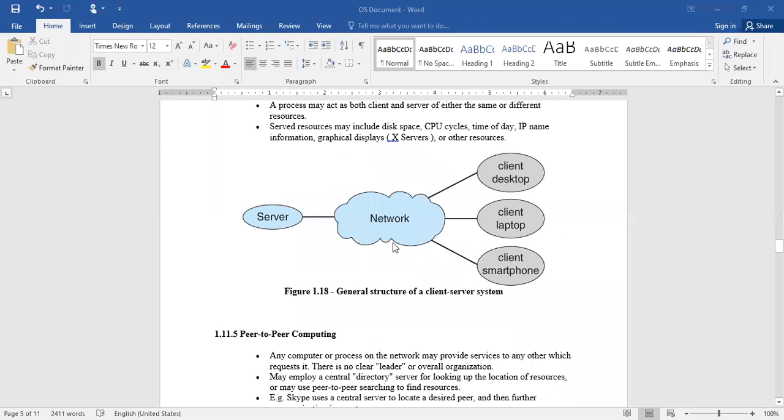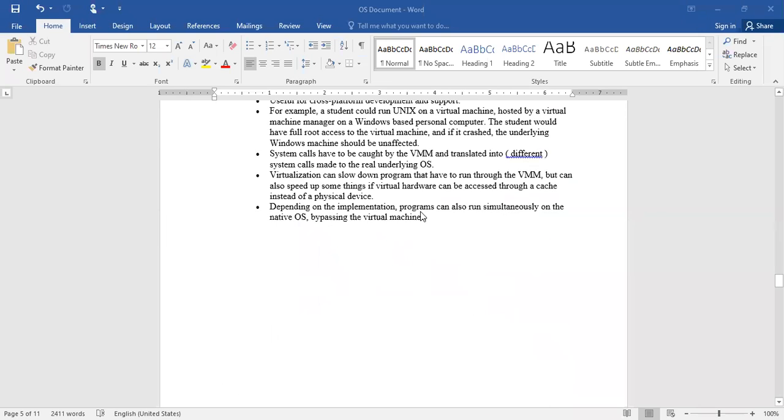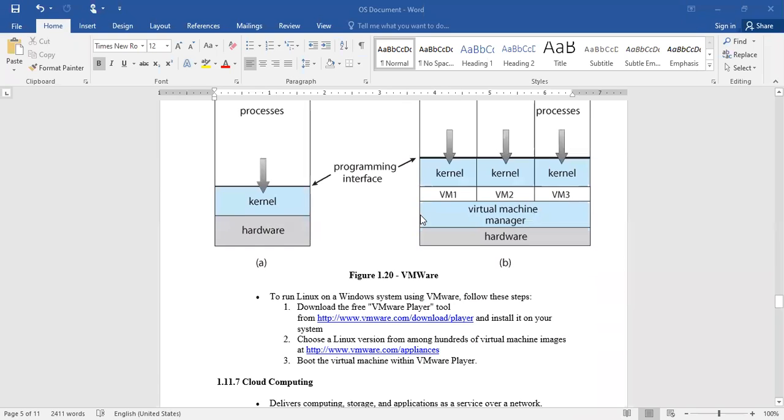But here in the client-server environment, the server system will always act as a server, whereas all the others act as clients only. Hope you are all clear with this point at this moment. And even virtualization, just now we have discussed virtual machines, right? This is about virtual machines.